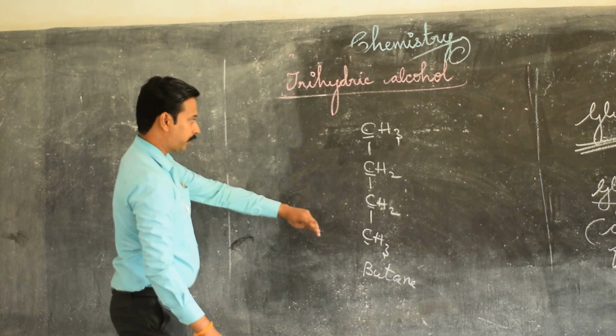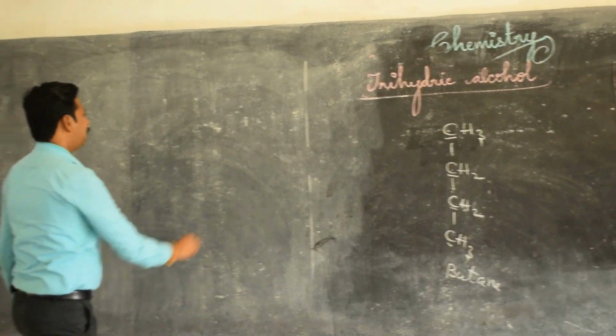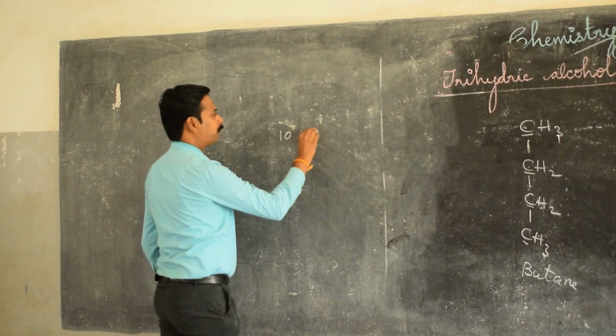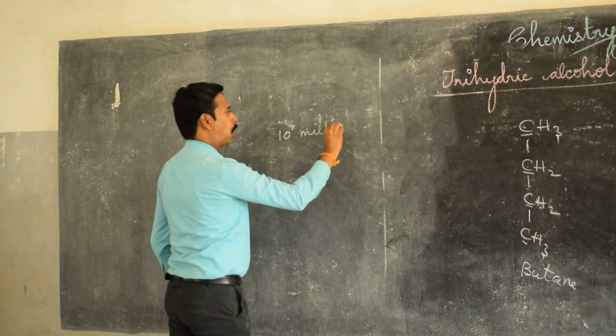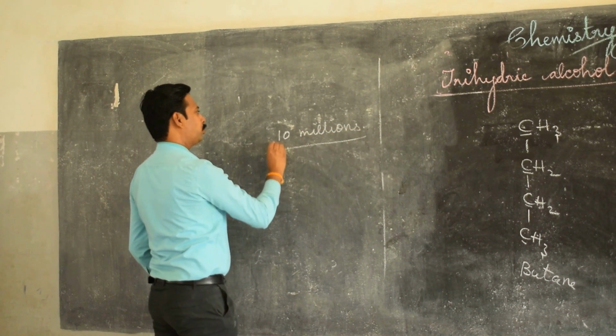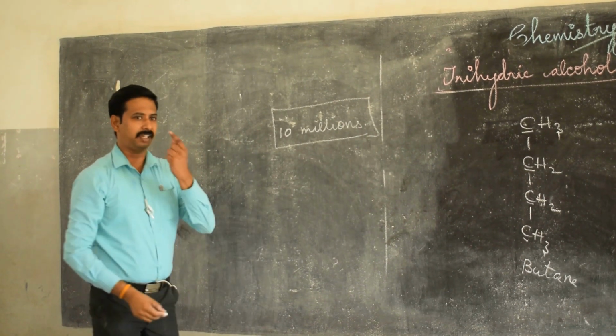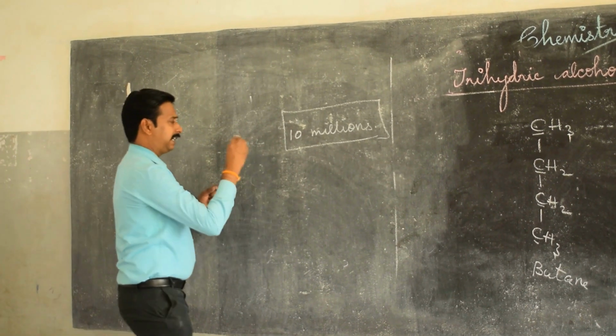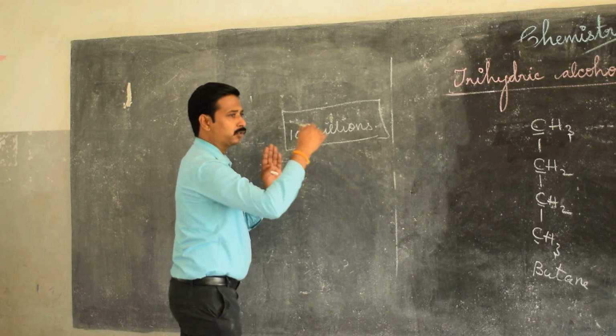In organic chemistry, there are 10 million organic compounds. For all those 10 million compounds, a small trick is there for writing all the names of the organic compounds.